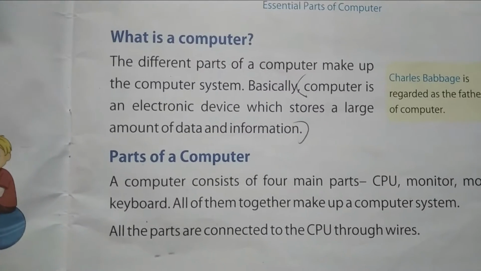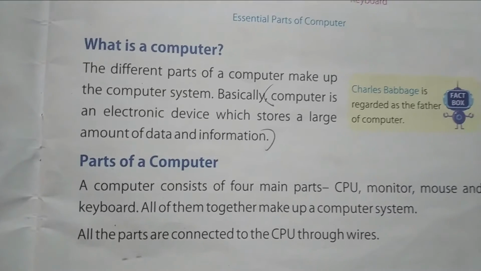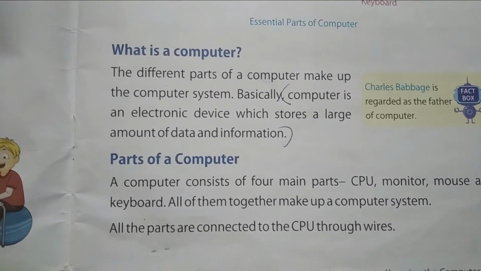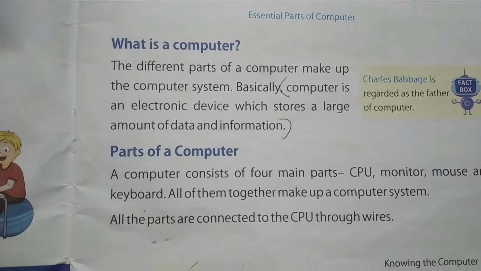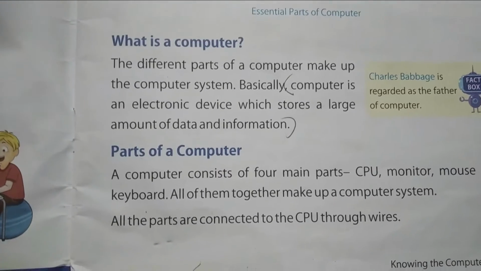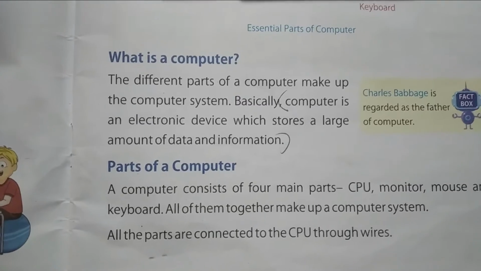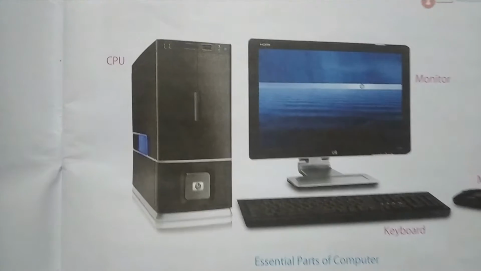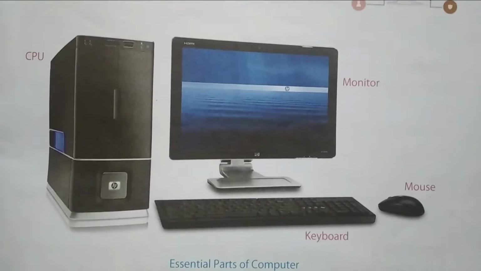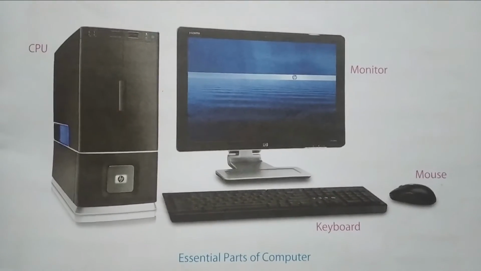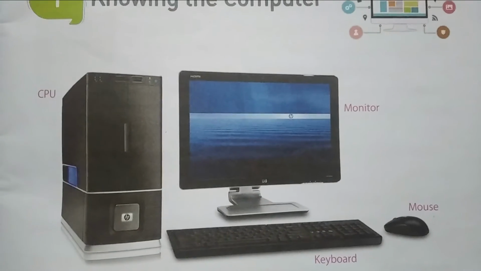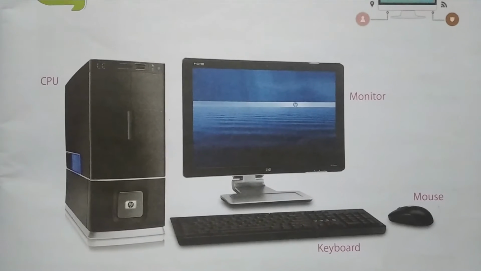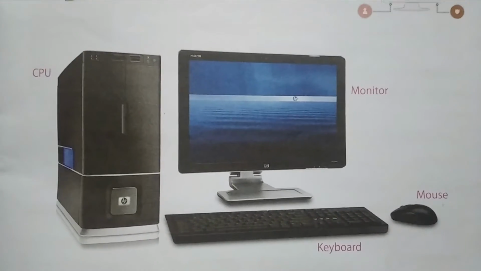A computer consists of 4 main parts: CPU, monitor, mouse, and keyboard. All of them together make up a computer system. All the parts are connected to the CPU through wires. I have already told you there are different parts in a computer system. See, this is the CPU, monitor, mouse, and keyboard. These 4 parts together make a computer system. You got it?